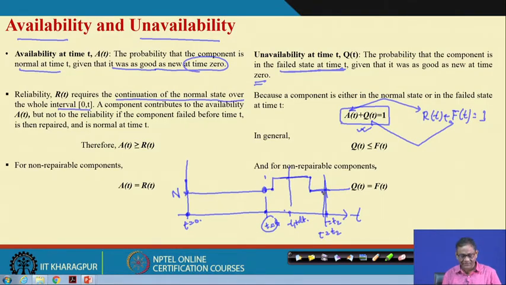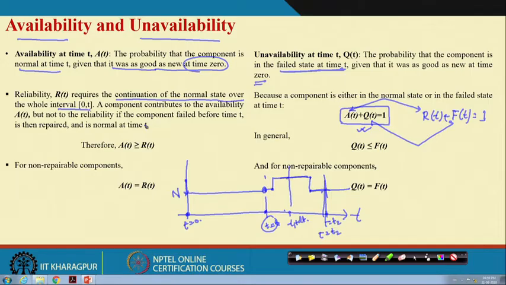So, it violates the assumption that it is continuously working within this interval. But for availability it is not so. A component contributes to the availability, but does not contribute to the reliability, if the component failed within t units of time.